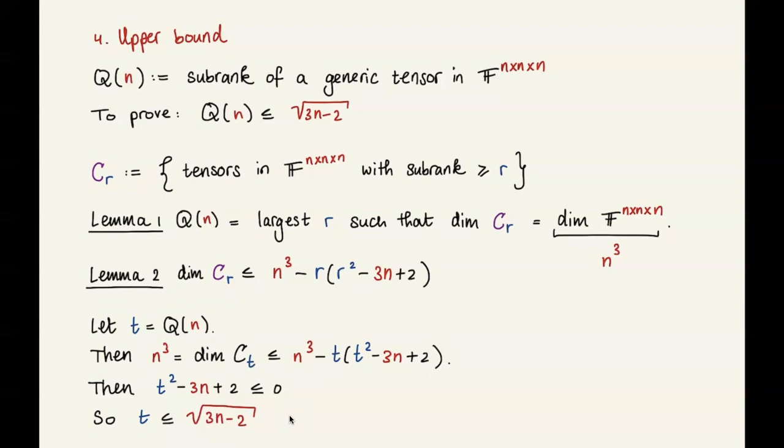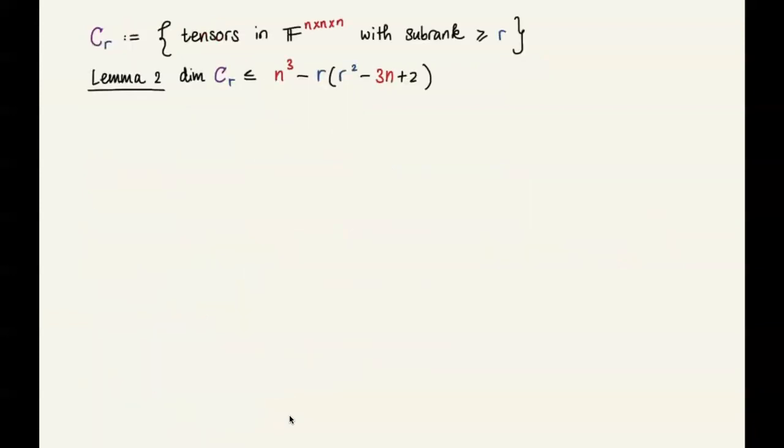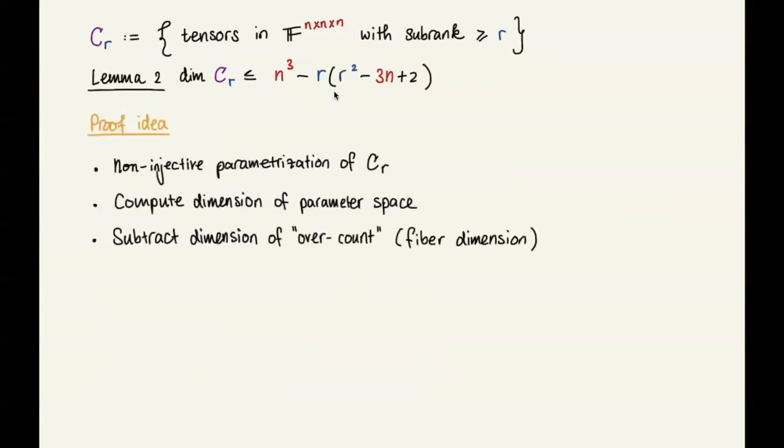Lemma 1 is maybe intuitively a natural lemma. I will say something briefly about lemma 2. Recall that we have this set C sub r, and lemma 2 gives this upper bound on the dimension of this variety. I'll give you the high-level ideas. The proof idea is that we give a non-injective parametrization of the elements of C sub r. So we parameterize the elements, but in a non-unique way. We compute the dimension of the parameter space that we use, and then we subtract the dimension of what we have overcounted, or double counted, which is called the fiber dimension.